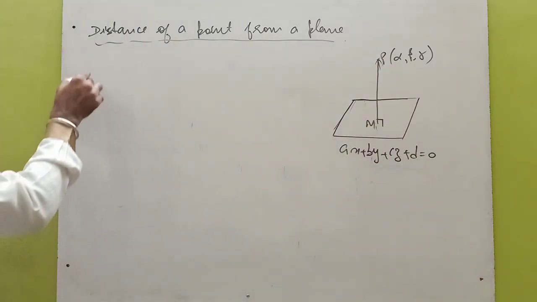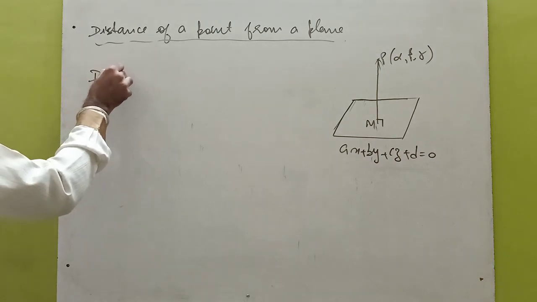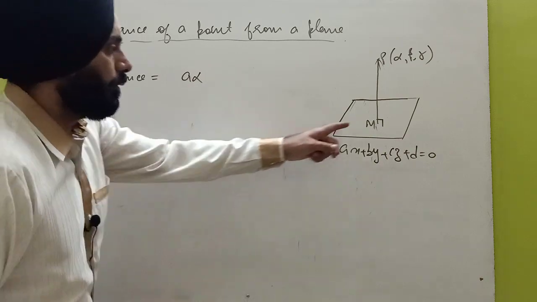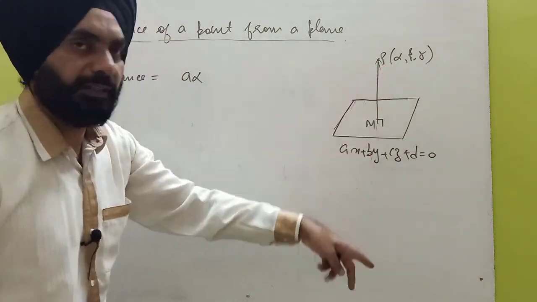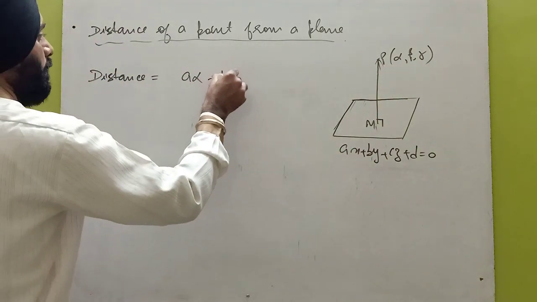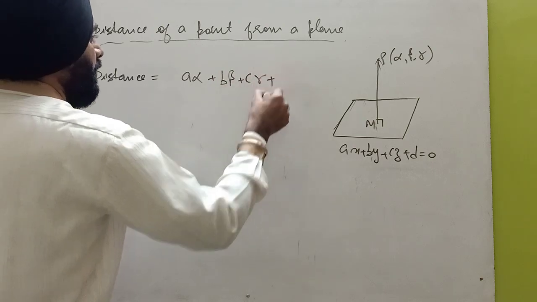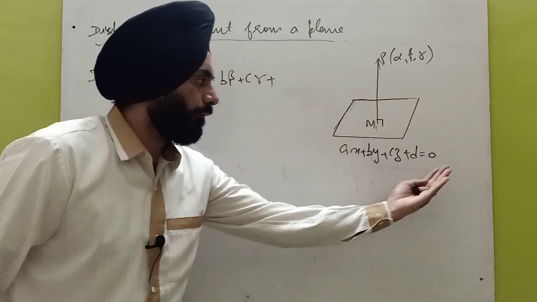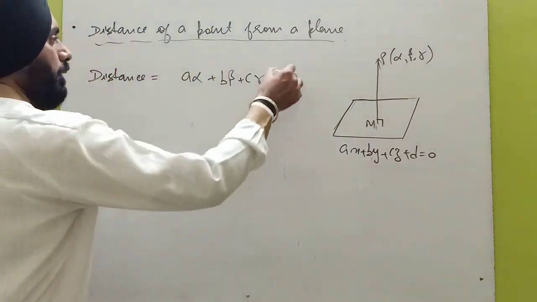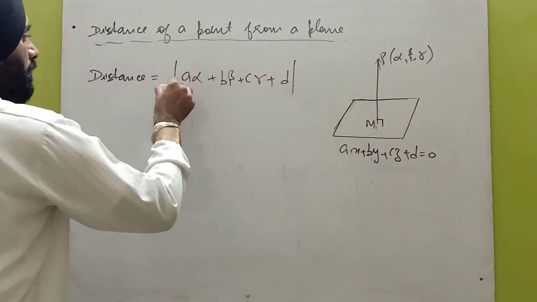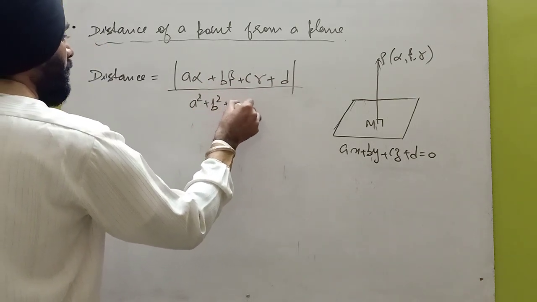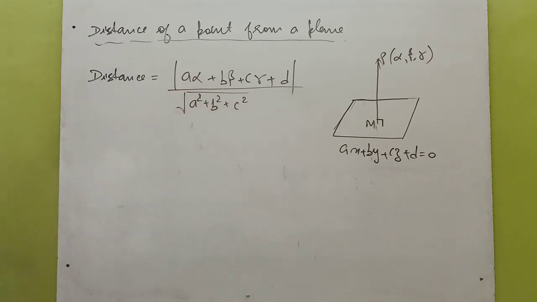So the perpendicular distance is equal to a alpha, just replace x by alpha, y by beta, z by gamma, plus b beta plus c gamma, and note that if the constant term is on the right hand side, then shift that term to the left hand side, plus d, its mod, divided by the square root of the coefficient of x square plus y square plus z square. So this is the distance of the point from the plane.